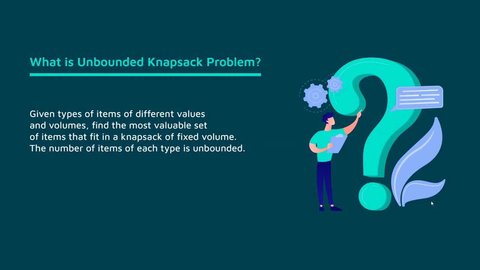Today I'm going to discuss the unbounded knapsack problem. So, what is the unbounded knapsack problem? Given types of items of different values and volumes, find the most valuable set of items that fit in a knapsack of fixed volume. The number of items of each type is unbounded.